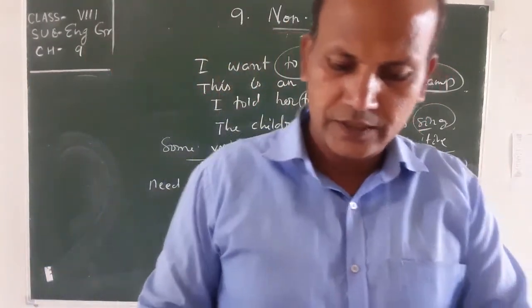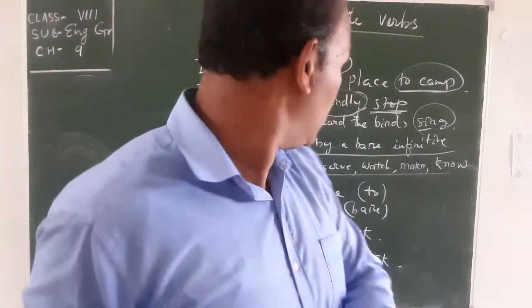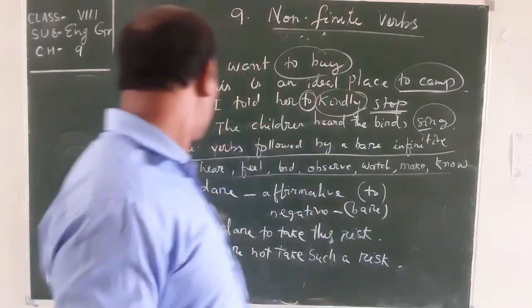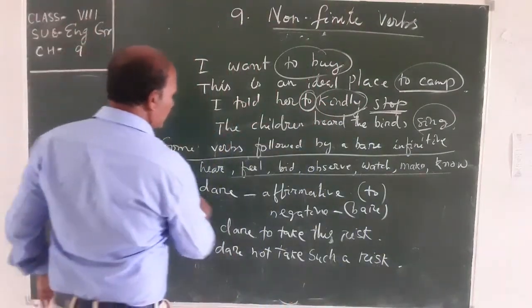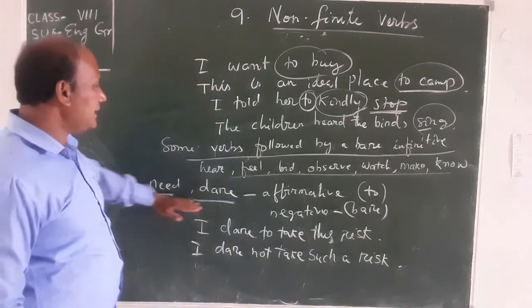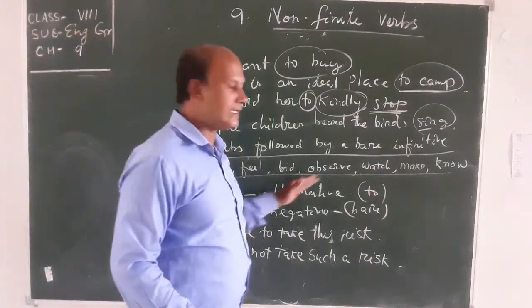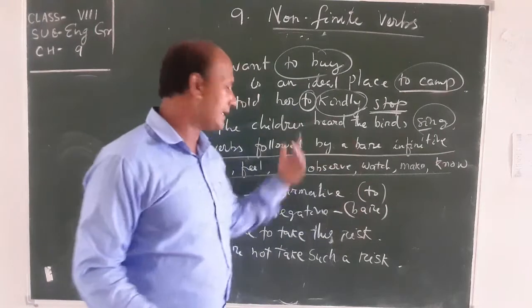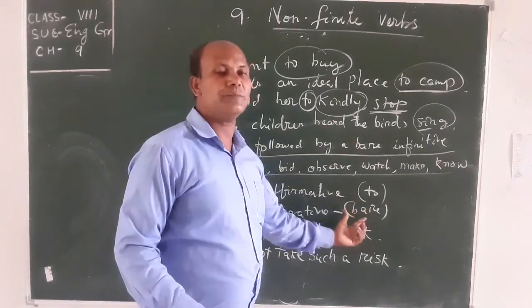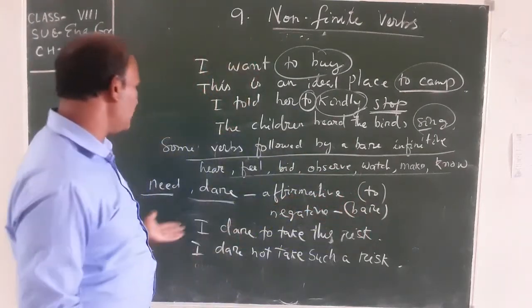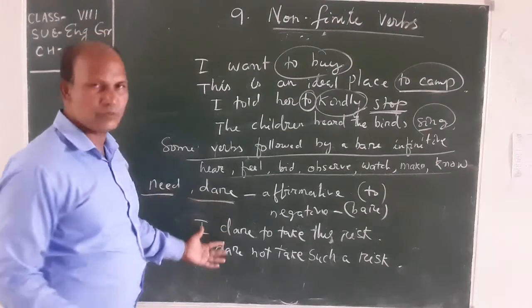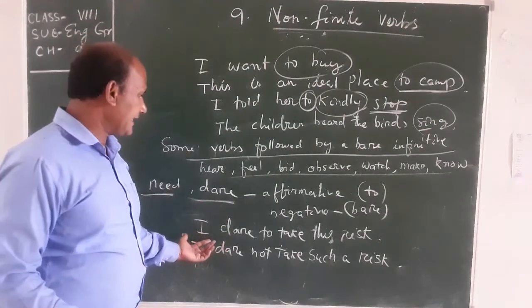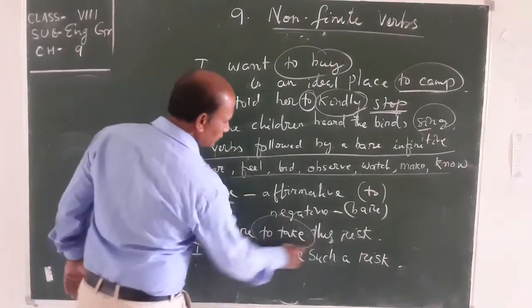Now, in conclusion, you can see need and dare. With need and dare, in an affirmative sentence to is used, and in a negative sentence to is not used; the bare infinitive is used. One example, I dare to take. Okay, to is used.